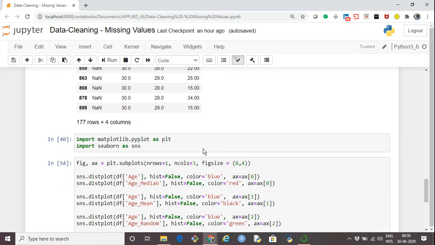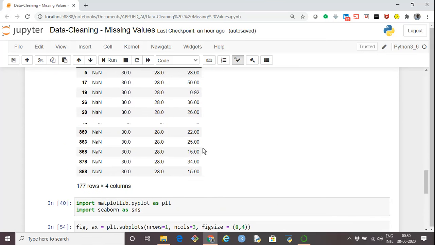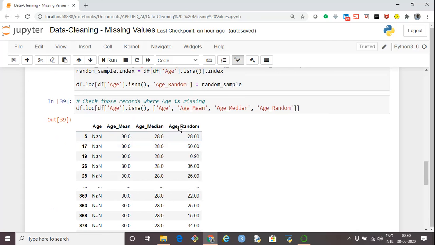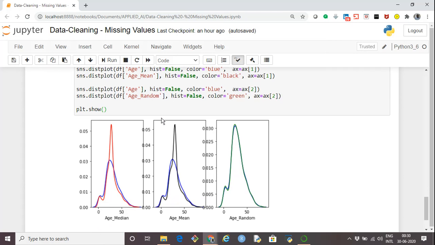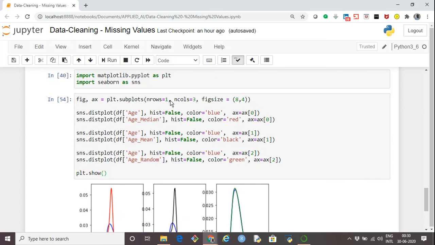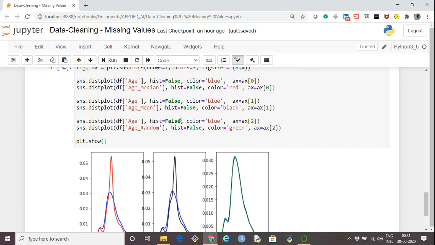Now I'm trying to plot the age variable with these new variables, to see how much there has been a change in the distribution. So this is the code. I'm using Seaborn's distribution plot, distplot, and I don't want to display the histogram, so that is why I set hist equals false. I'm using the color blue for the age variable and other colors, red, black, or green, for the age median, age mean, and age random.